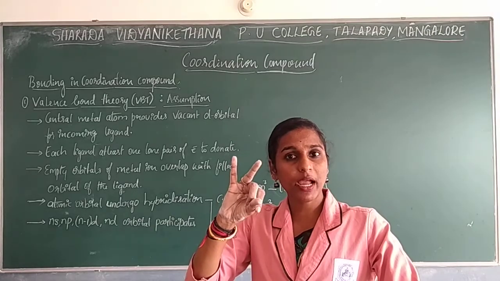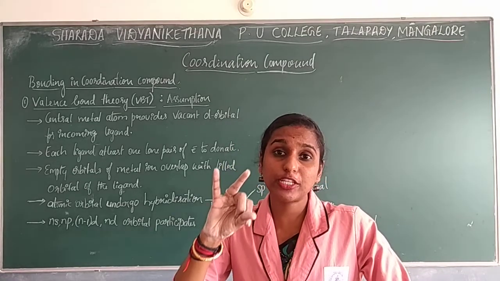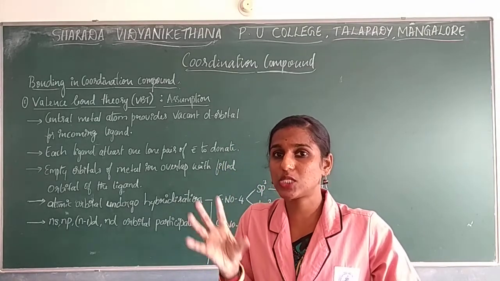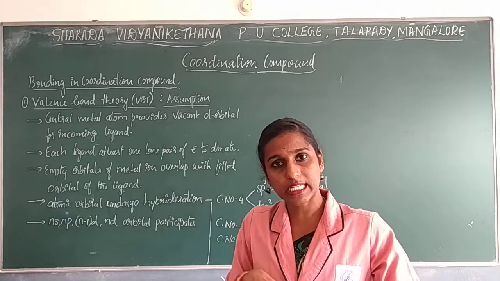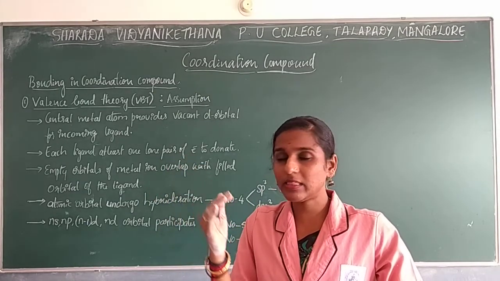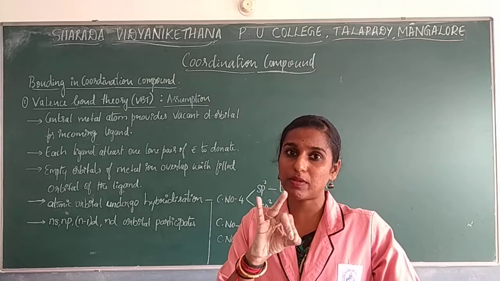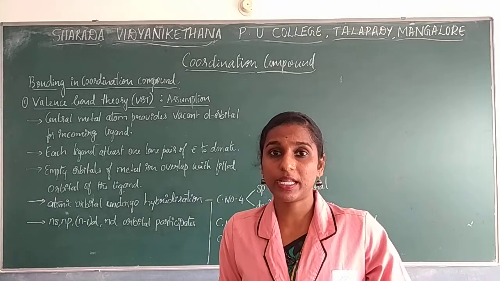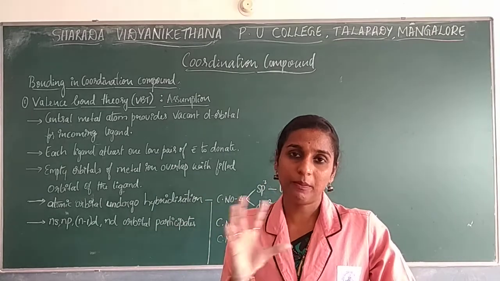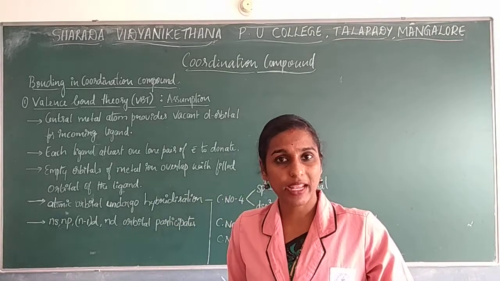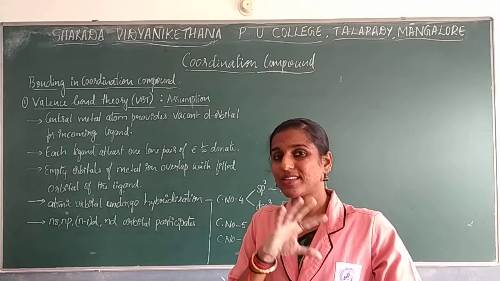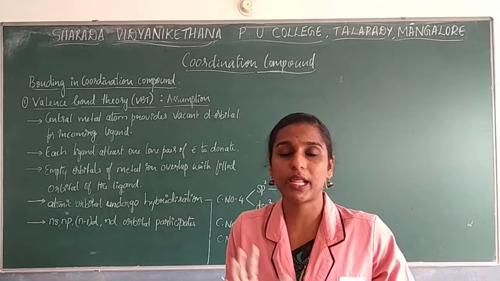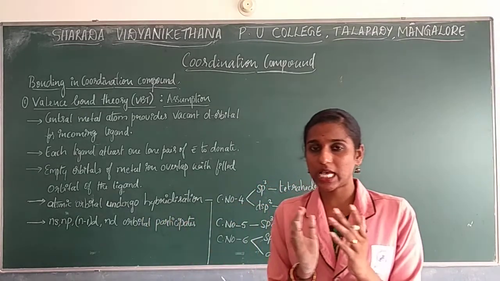The second drawback is the directional nature of the bond, which he did not explain: what kind of bond will be present between the metal and the ligand. That bond formation was not explained by Werner. The third is the magnetic property, whether the compound undergoes paramagnetism or diamagnetism. That property also was not explained by Werner, so this is considered a drawback.